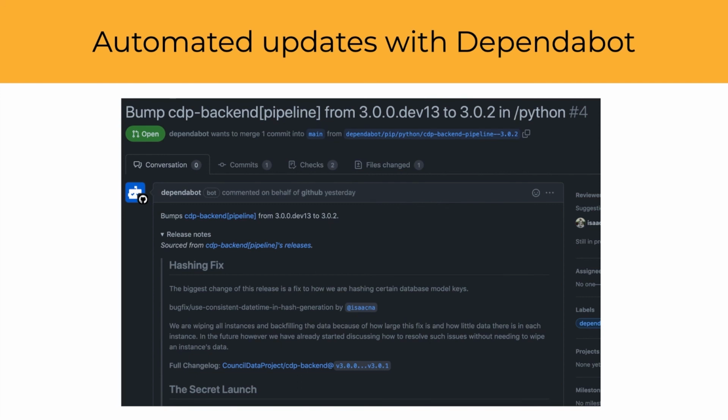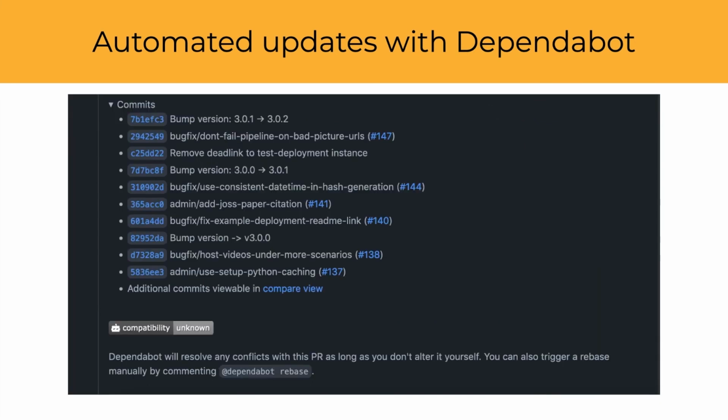This screenshot is an example of a PR that Dependabot automatically generated. Here we have a new release of CDP Backend with the version bump included in the description. We have release notes about what this is about. For example, this one includes a hashing fix. It also includes all the commits that are included in the release, and so individual deployments can check whether they want to accept these changes or not, just in case there's some type of unintended feature that they didn't want to take, or potentially bugs that could be introduced.